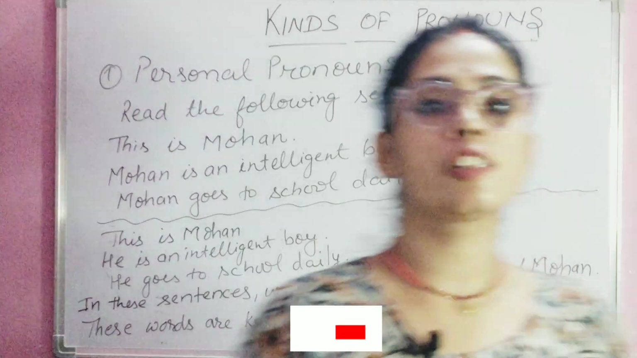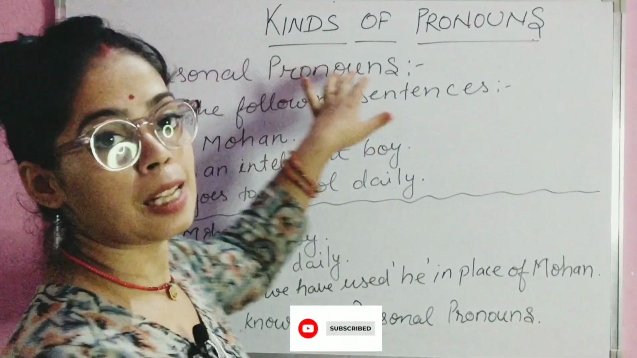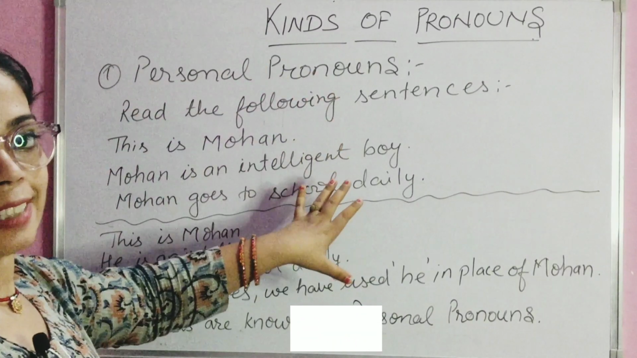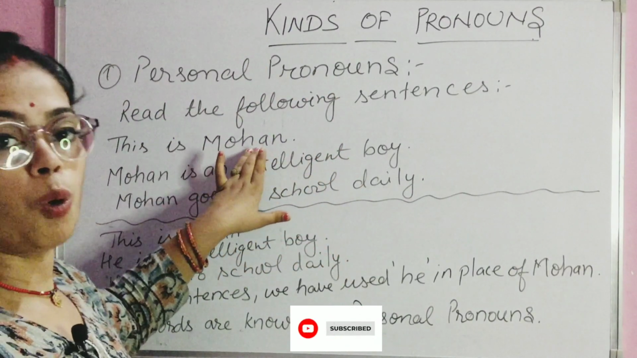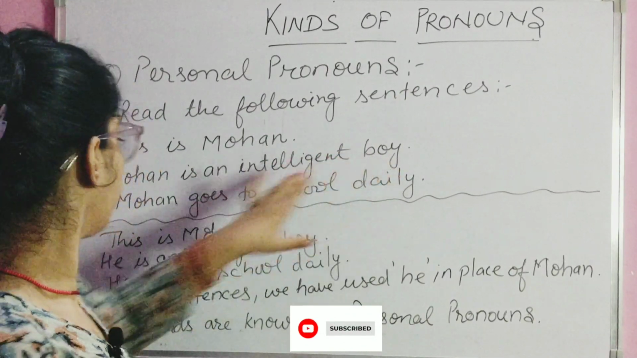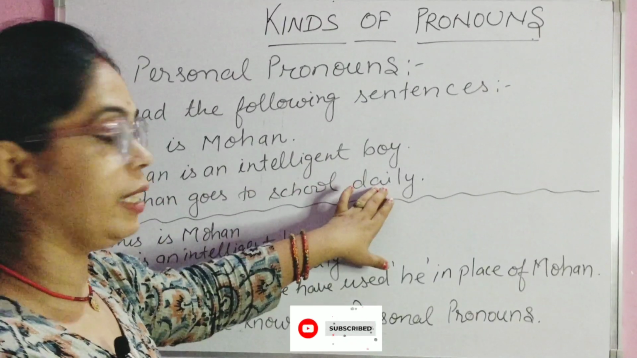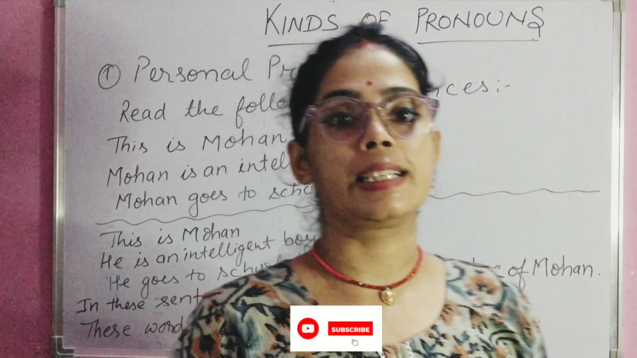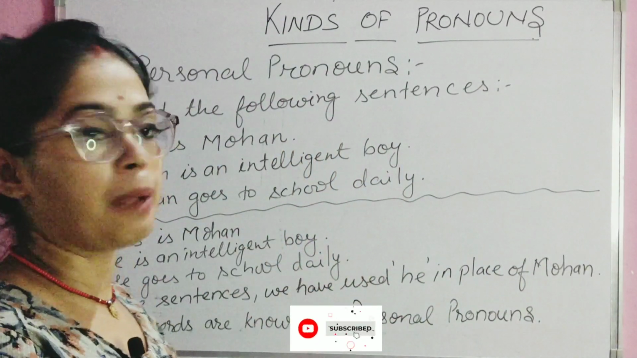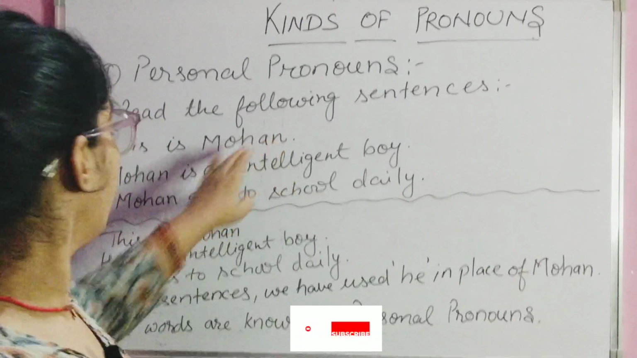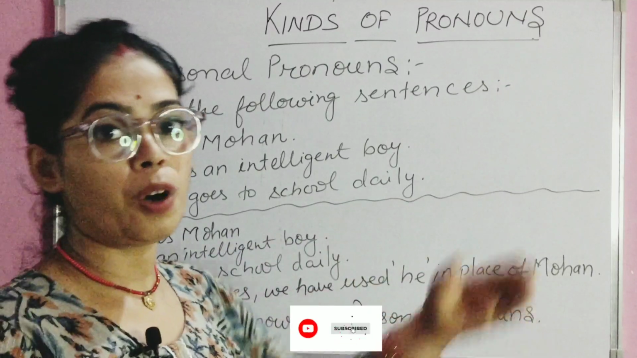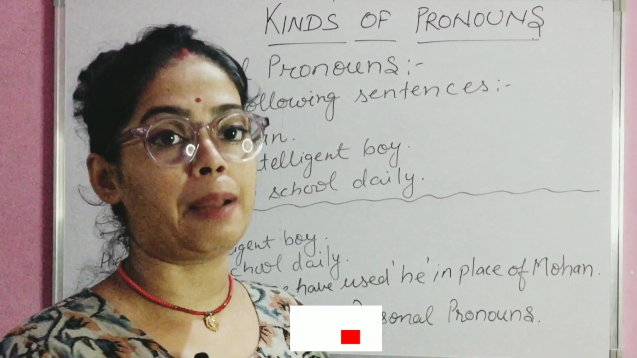Now let's look at the board here. You can see personal pronoun. What is a personal pronoun? First of all, read the following sentences I have written here. This is Mohan. Mohan is an intelligent boy. Mohan goes to school daily. So students, what do you notice in these sentences? You notice that Mohan is repeated many times here.